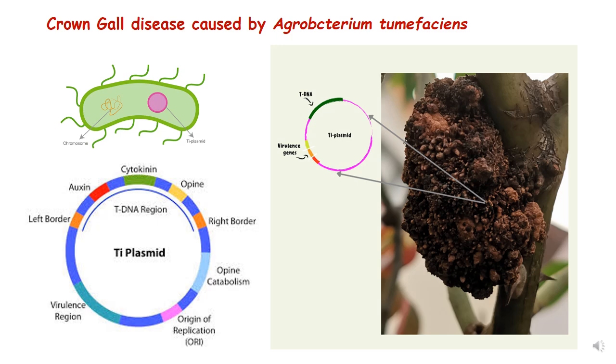The plasmid is called Ti plasmid because it induces tumor once it gets into the plant genome. A special part of the Ti plasmid, the T-DNA region, gets integrated into the host plant.